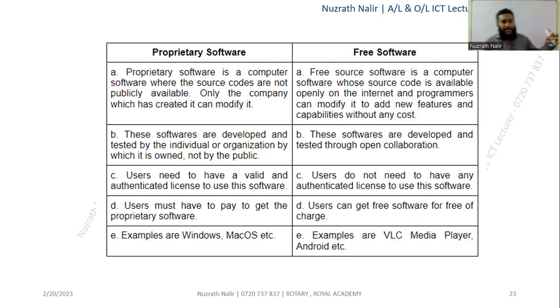Proprietary software is developed and tested by an individual organization, for example Microsoft, not by the public. There are in-house teams, Microsoft company employees and developers, who work only on that software.